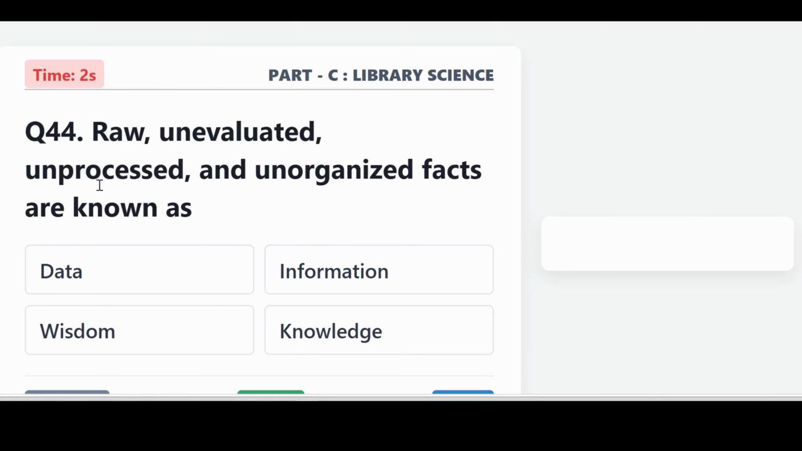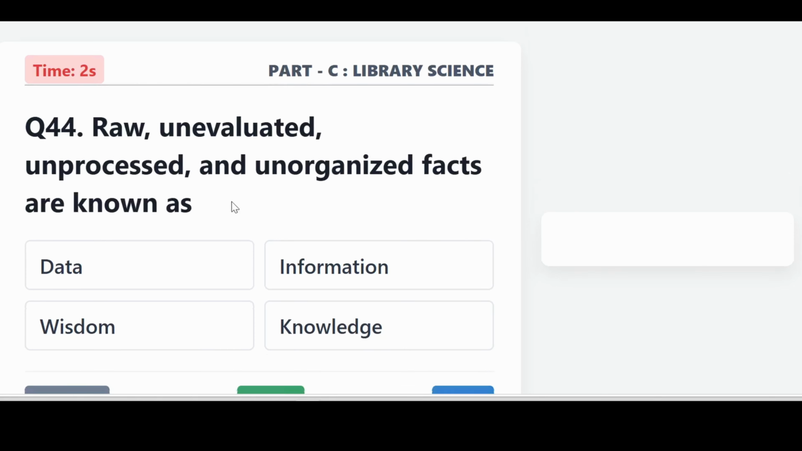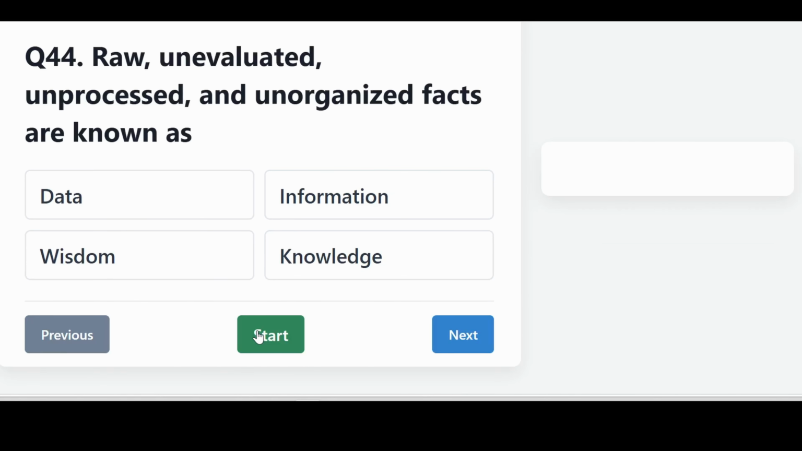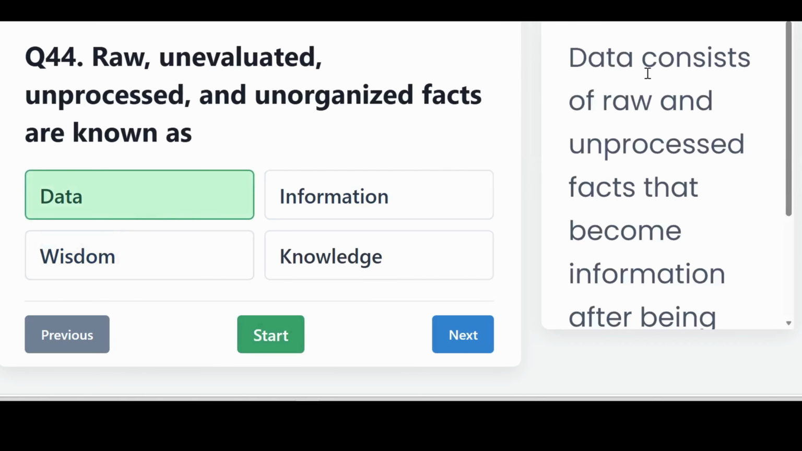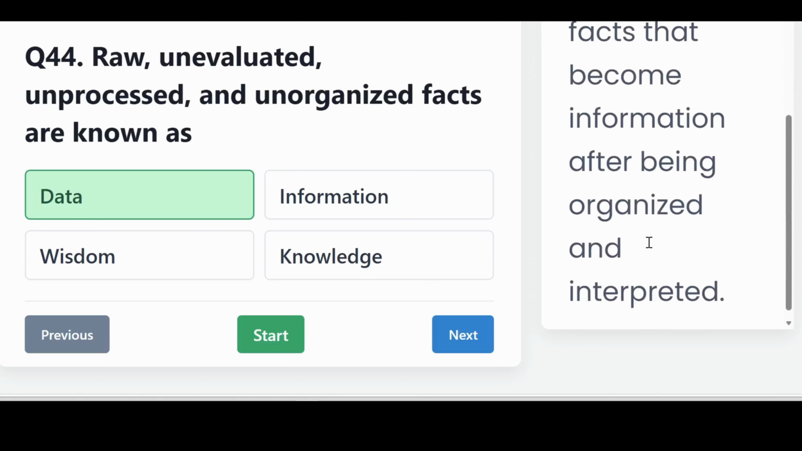Raw, unevaluated, unprocessed, and unorganized facts are known as? It is data. Data consists of raw and unprocessed facts that become information after being organized and interpreted.